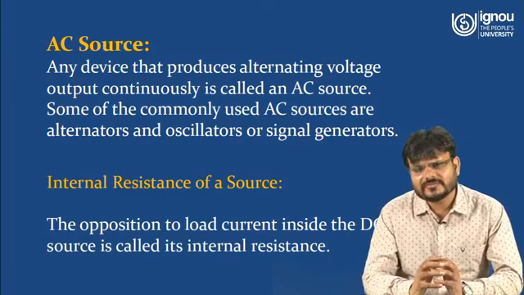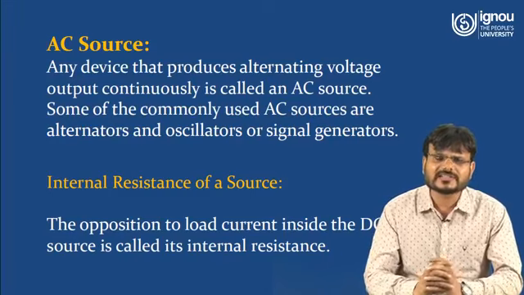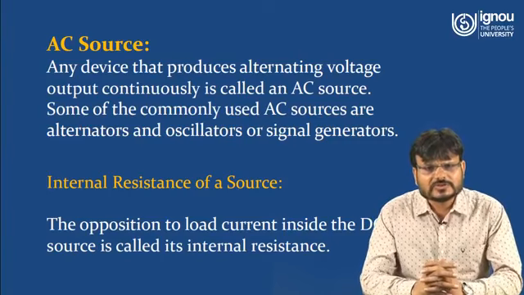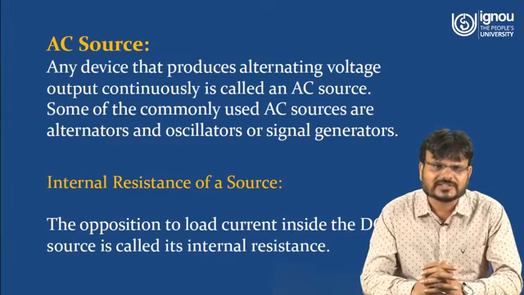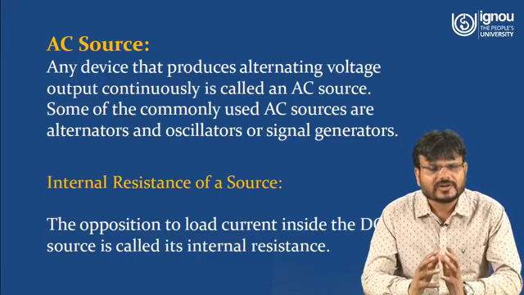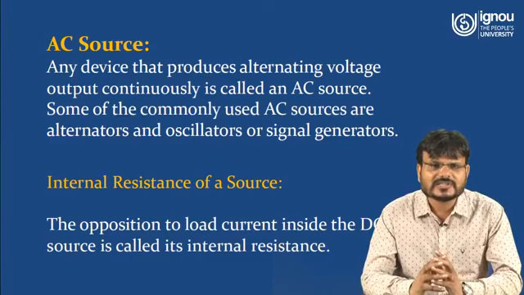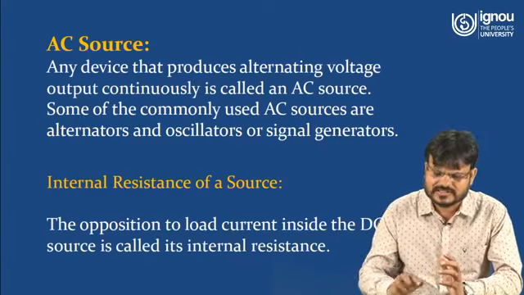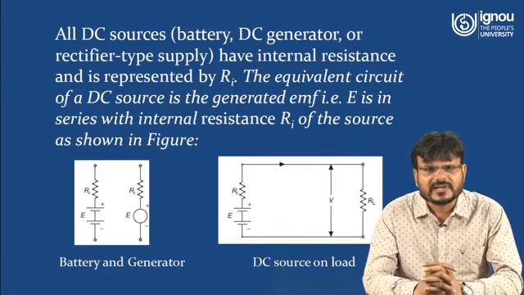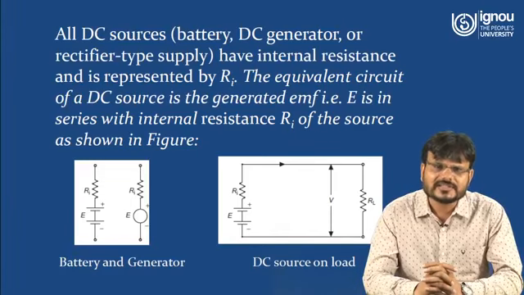Now we have to understand what is the internal resistance of the sources. The opposition to the load current inside the DC source is called its internal resistance. Every energy source, whether it is a voltage source or current source, will always have some internal resistance. All DC sources like battery, DC generator, or rectifier type circuit have internal resistance, and generally it is represented by Ri.